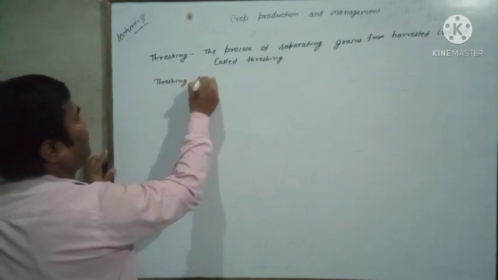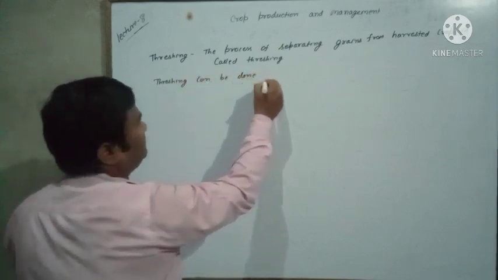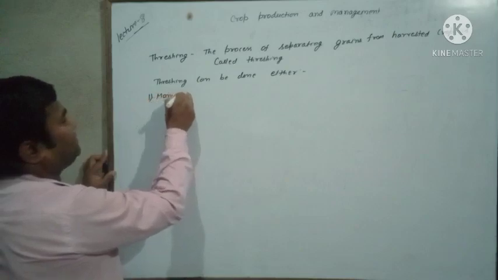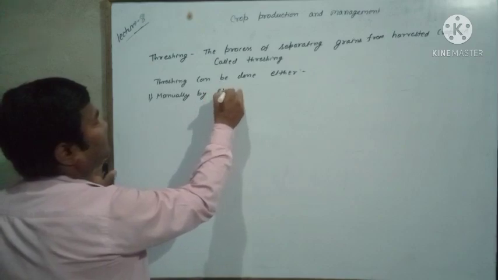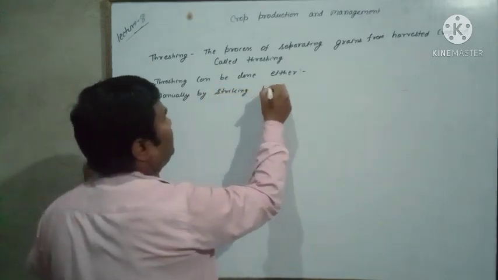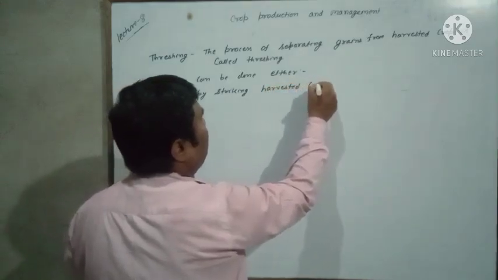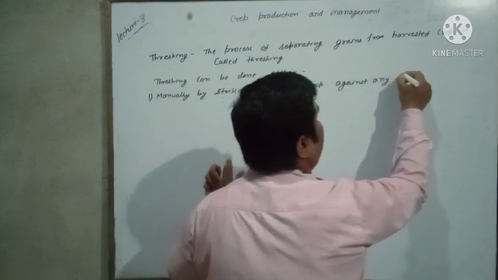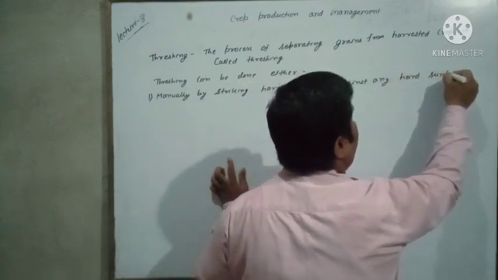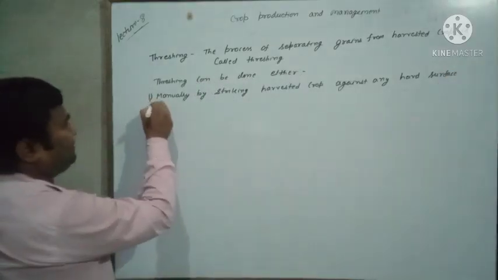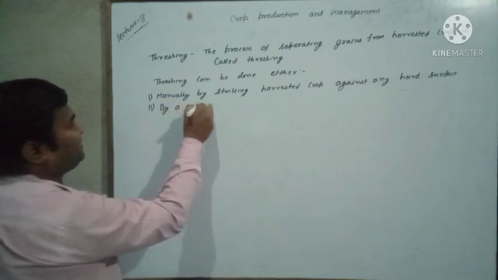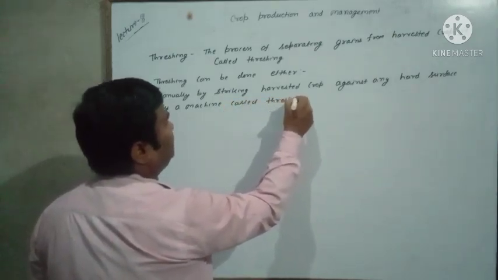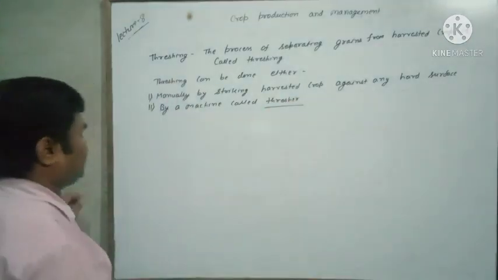Threshing can be done either manually by striking the harvested crop against any hard surface, or it can be done with the help of a machine called a thresher. The name of the machine is thresher.